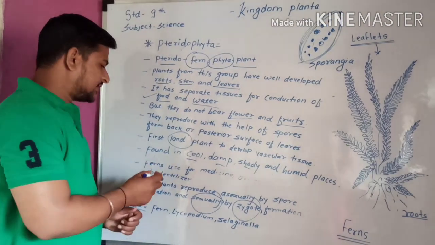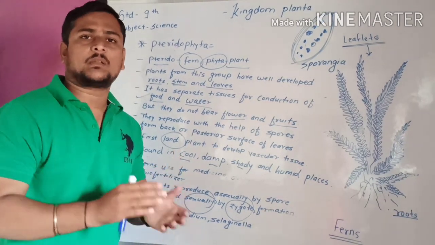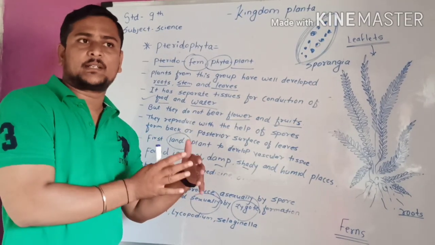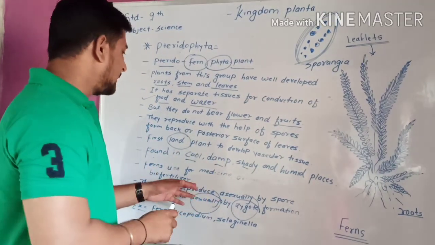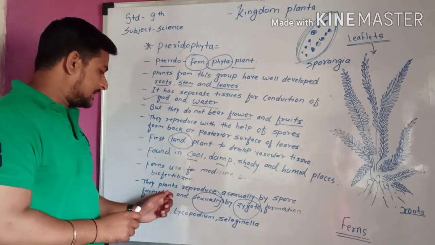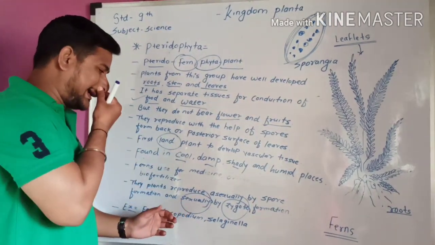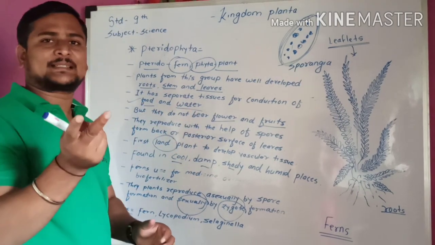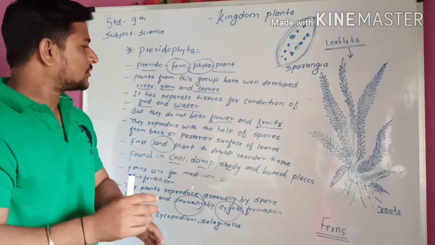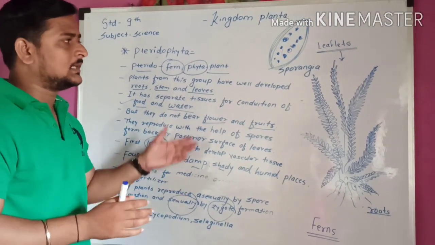Here are some uses of ferns. Where do we use ferns? We can use ferns for medicine, for ornamental purposes, and as biofertilizer. Whichever fertilizer we use in our farms, at that time we can also use fern. These plants reproduce asexually by spore formation and sexually by zygote formation. Both processes can occur in Pteridophyta. So these are all the characteristics of Pteridophyta.